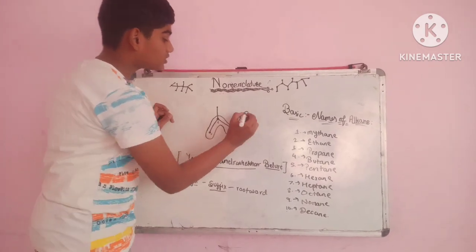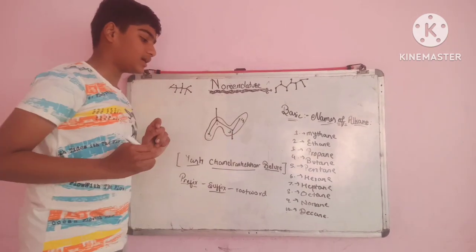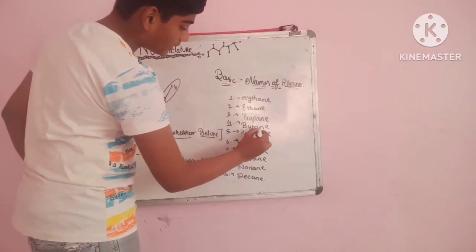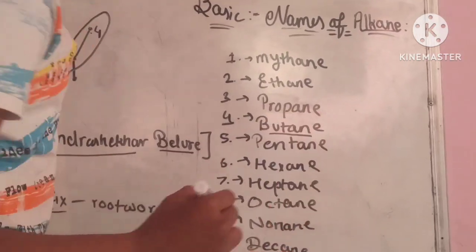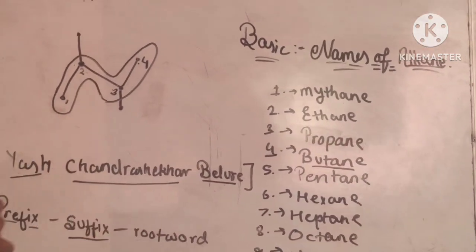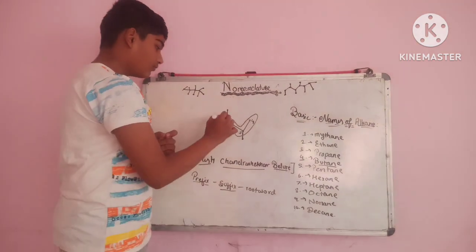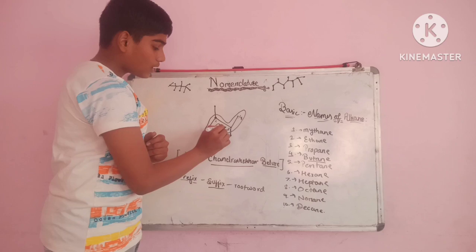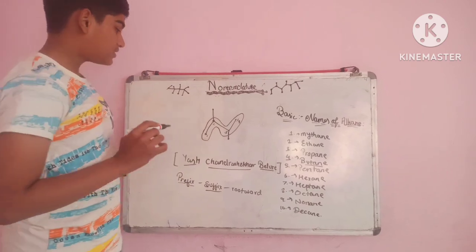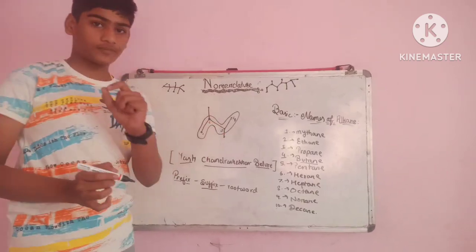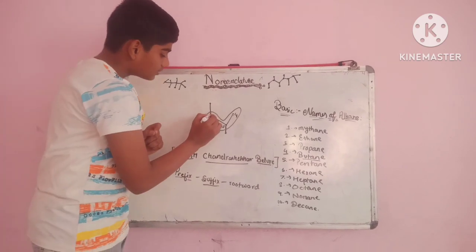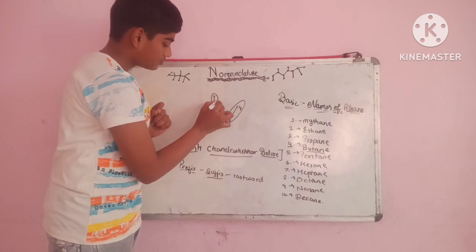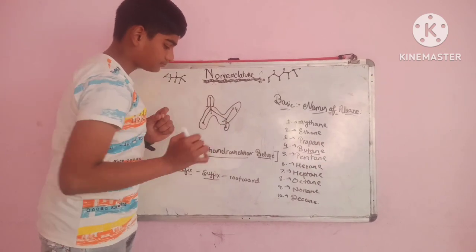This longest chain has 4 carbon particles, and 4 carbon particles are called butane. Now what are the branches? We can't leave these branches which are on 2 and 3. Now we have to count this branch and this branch.